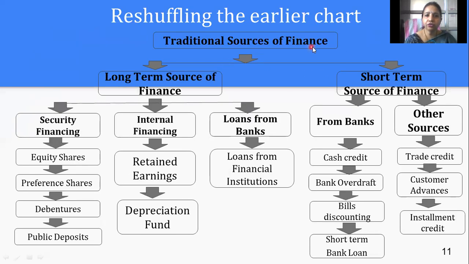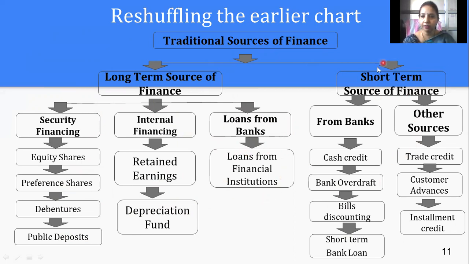So these were the traditional sources of finance, like long-term sources of finance and short-term sources of finance. We have discussed equity shares, preference shares, debentures, public deposits, and in internal financing, retained earnings and depreciation fund, and long-term loans from banks and loans from financial institutions.